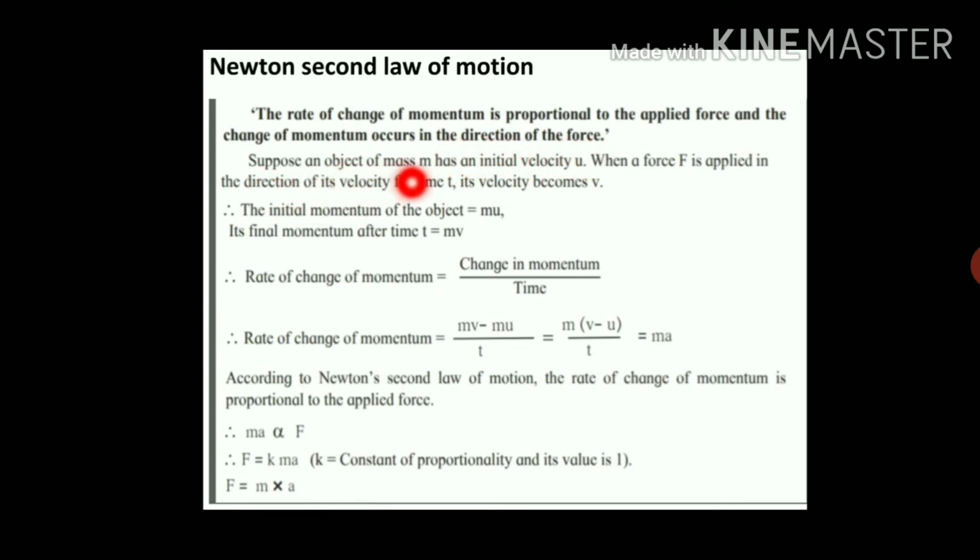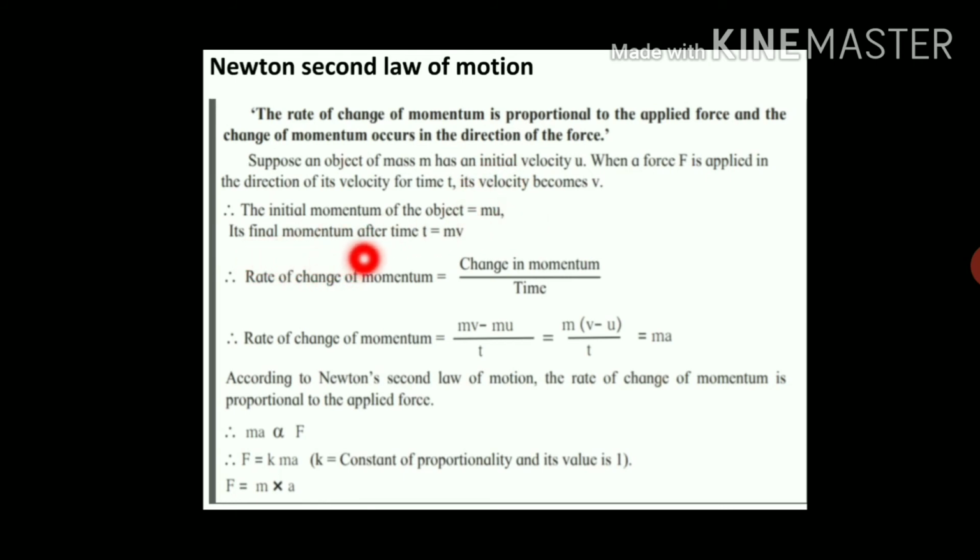Suppose an object has mass m and initial velocity u. When a force F is applied in the direction of its velocity for time t, its velocity becomes v, that is the final velocity. The initial momentum of the object is mass into initial velocity, that is mu.